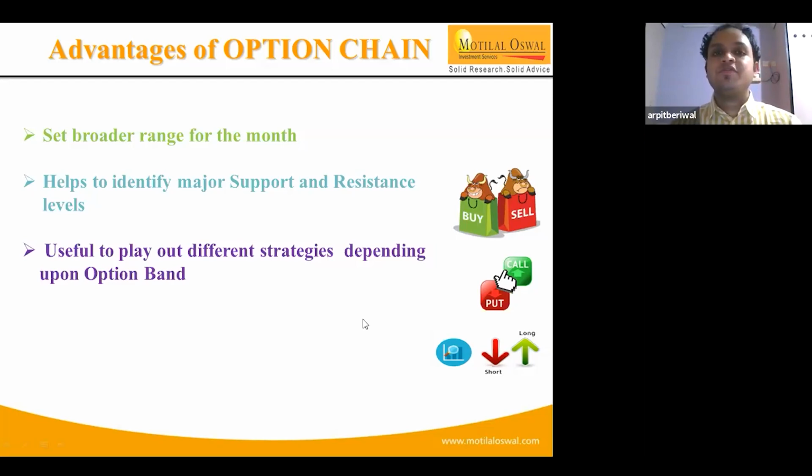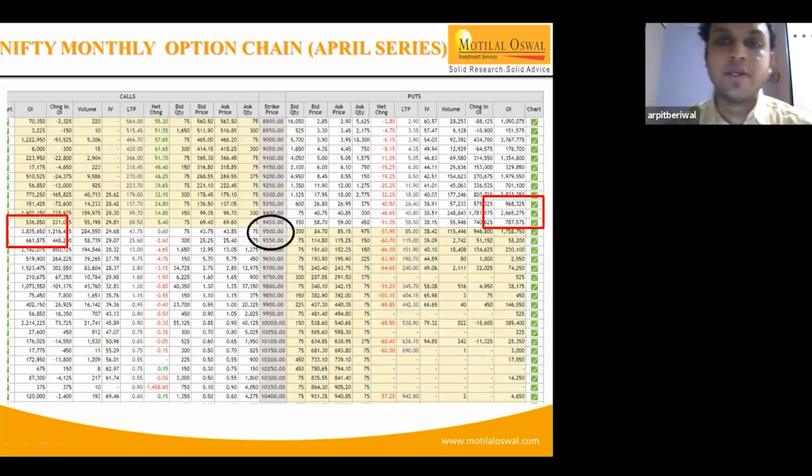This is the Nifty option monthly chain for the April series. If you see the circle marked in black, that is the 9,500 strike, and the market is currently trading at that level. In the red boxes on the left and right sides, at 9,500, the maximum call OI is at 38 lakhs 35,000. This means the call writers are not allowing the market to go beyond that level till the expiry.